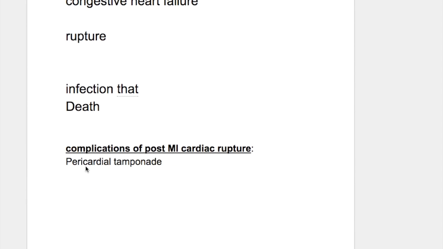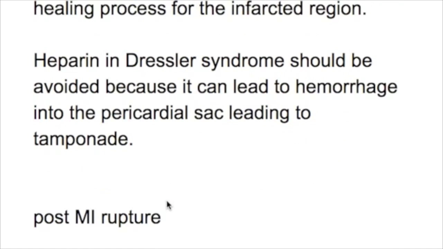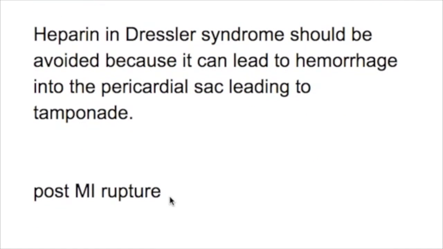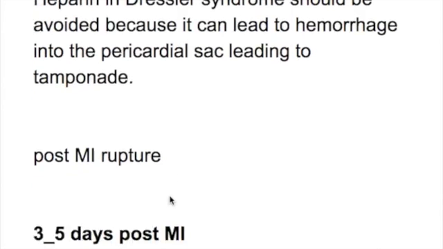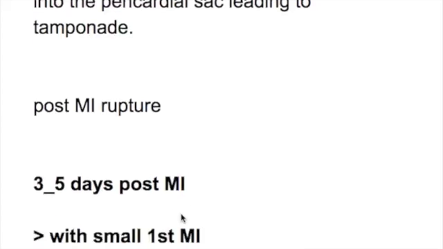Here we are dealing with the rupture of the heart, or the complications of post-MI cardiac rupture. When does the post-myocardial rupture occur? Post-myocardial rupture occurs about 3 to 5 days after myocardial infarction. So remember, the rupture occurs 3 to 5 days after infarction, and acute pericarditis about 7 to 10 days after the infarction. And the rupture usually occurs with a small and first myocardial infarction.